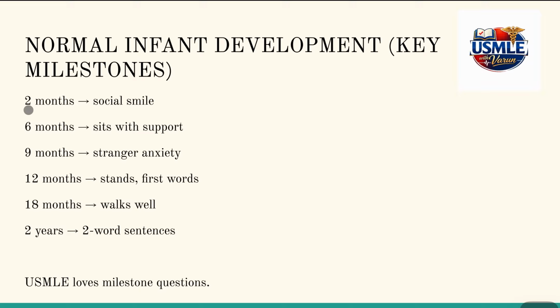be remembered. 2 months, social smile; 6 months, sitting with support; 9 months, stranger anxiety; 12 months, first few words, and also the kid starts standing up at 12 months, exactly at the birthday. So 18 months, the kid starts walking well. By 2 years, they start speaking two-word sentences.